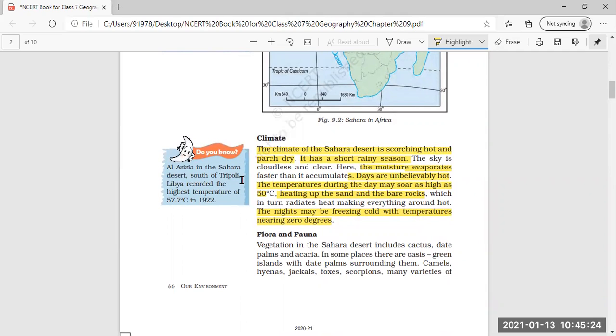Al Azizia, in the Sahara Desert south of Tripoli, Libya, recorded the highest temperature of 57.7 degrees Celsius in 1922. So you can underline this also. This is important knowledge: Al Azizia is a place in the Sahara Desert, south of Tripoli, Libya. It recorded the highest temperature in 1922, which was 57.7 degrees Celsius.